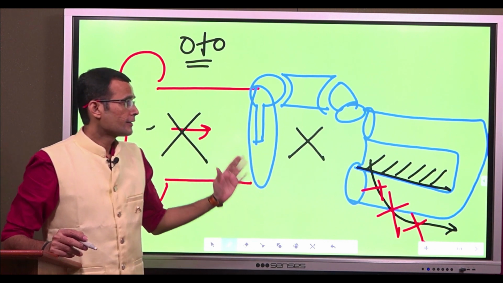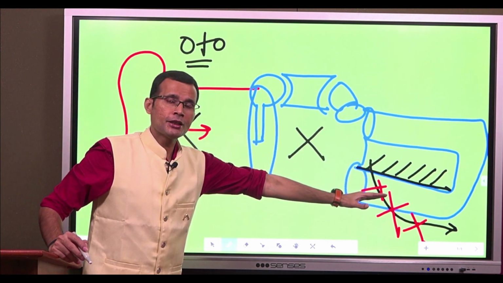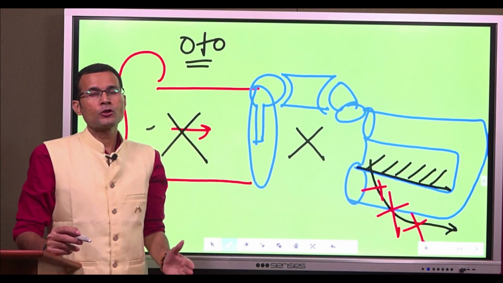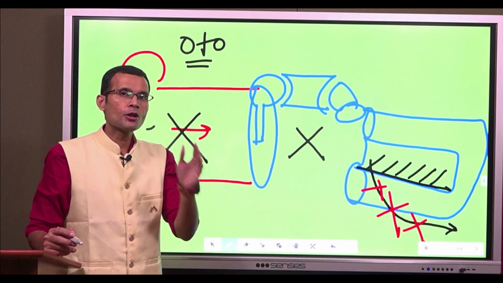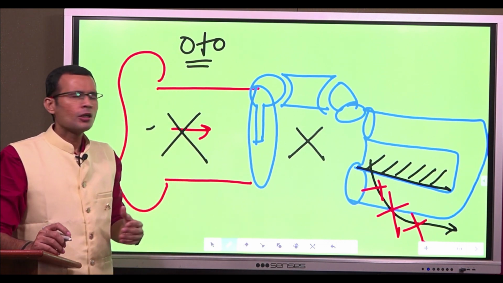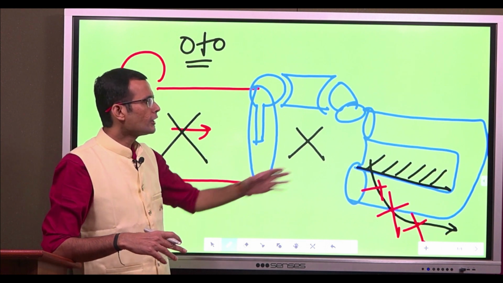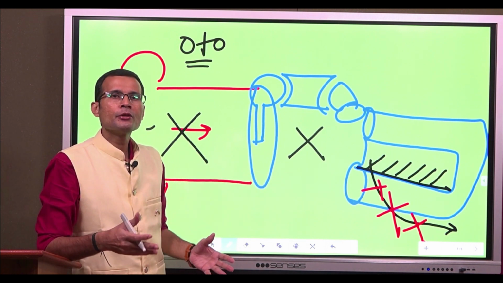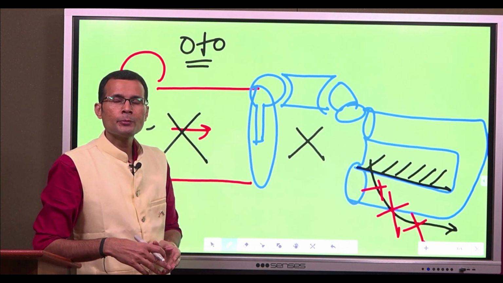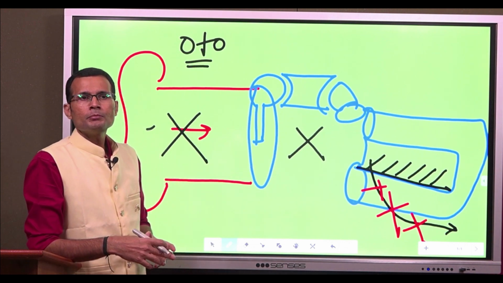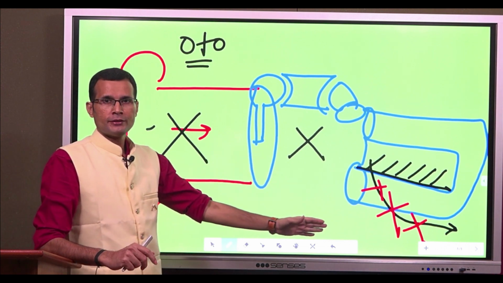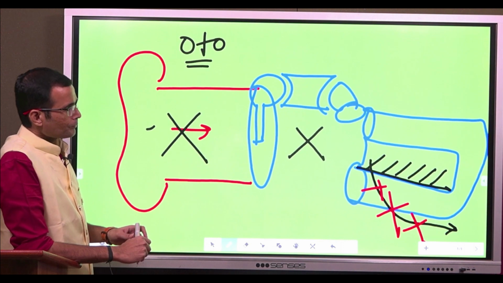So if sound was transferred to the inner ear normally, but the nerve is lesioned, it's called nerve deafness or sensory neural deafness. There are lots of reasons for nerve deafness, such as degenerative changes in the nerve, or certain drugs that accumulate in the receptors in the hair cells.